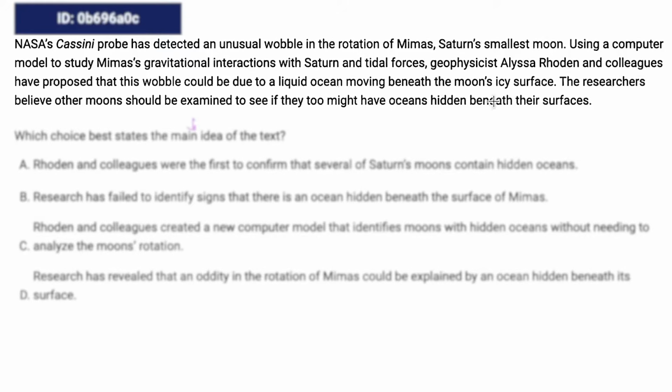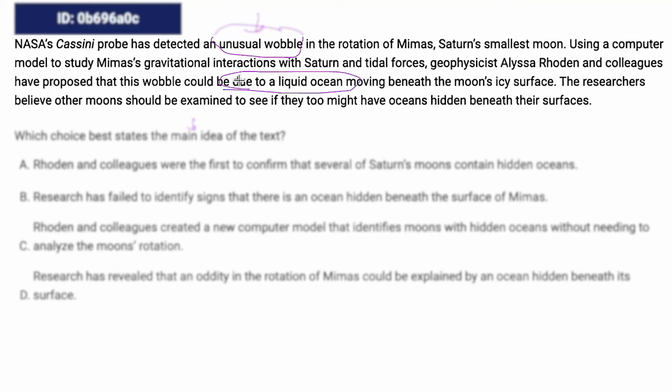What I'm getting from this, the main idea that I'm getting, is these guys found a wobble. We get that the wobble is the focus from the first sentence, but then also they've proposed that the wobble is due to a liquid ocean.